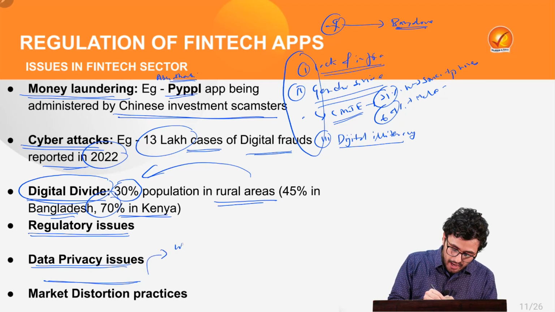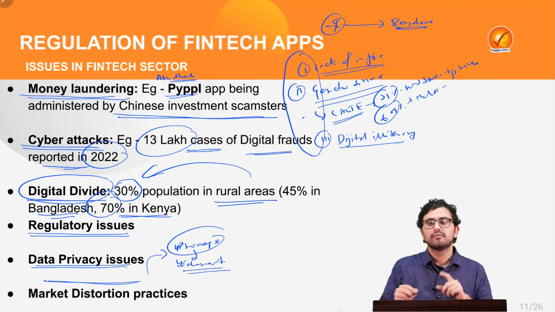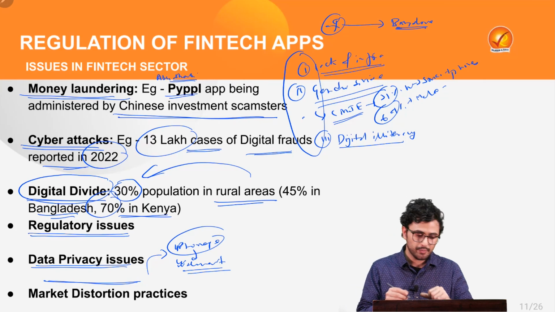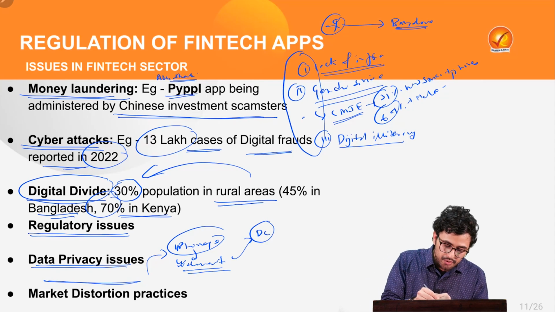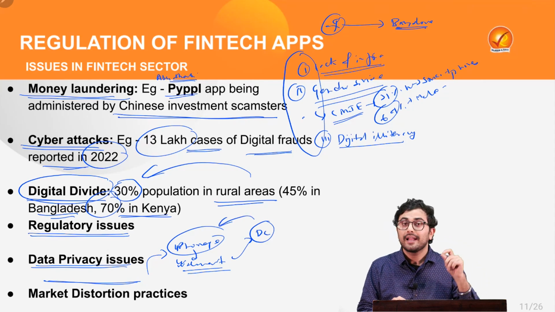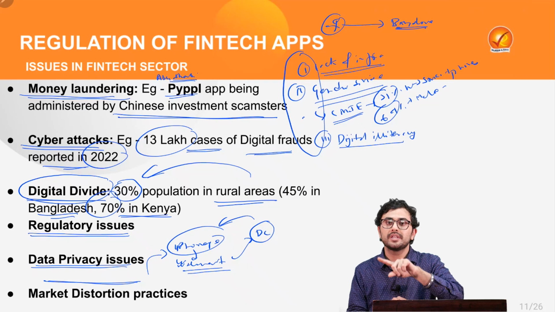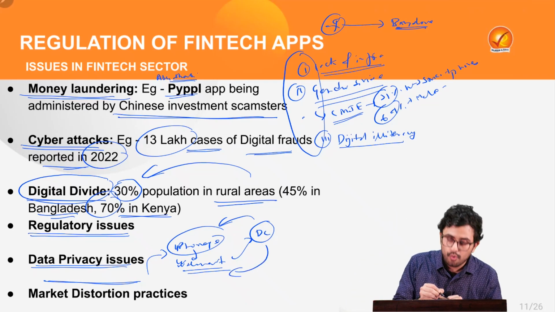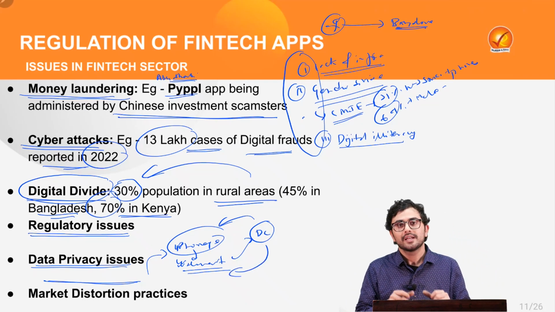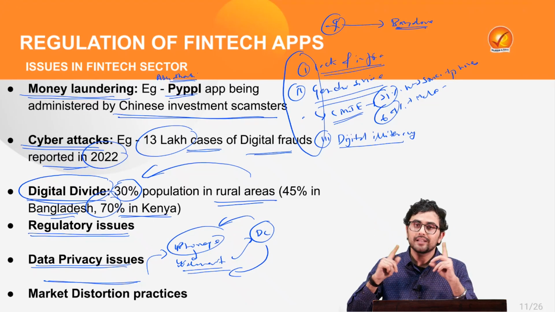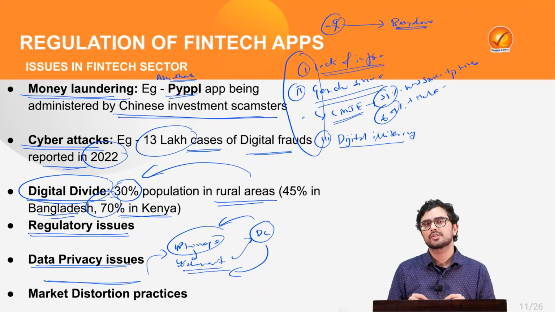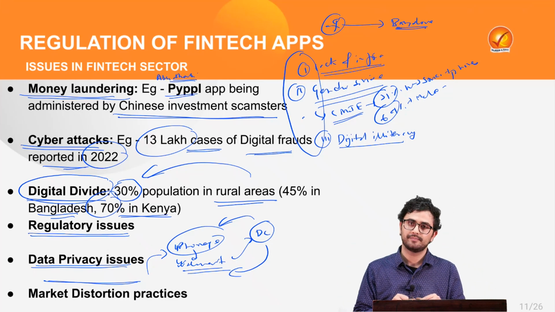We have studied that PhonePe is backed by Walmart. Now, Walmart can give you discounted coupons on any transaction which you do on PhonePe. And those discounted coupons will be for the products which are being sold by Walmart itself. Thus, indirectly, it is influencing your consumer choices and can ultimately lead to market distortion or monopolization.